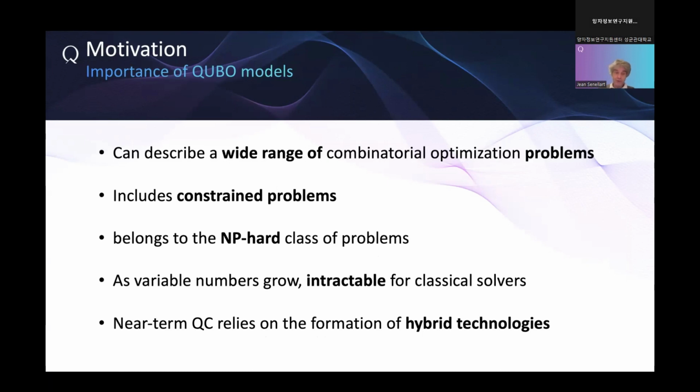So the number of variables grows and becomes intractable. I mentioned that for m equal 40, we are talking about billions. If you take m is, I don't know, 100, then we are talking about 2 to the power 100. So 2 to the power 10 is about 1000. That means that we are talking about something like 10 to the power 30. So you see that the number of possible solutions is totally intractable for classical solvers.